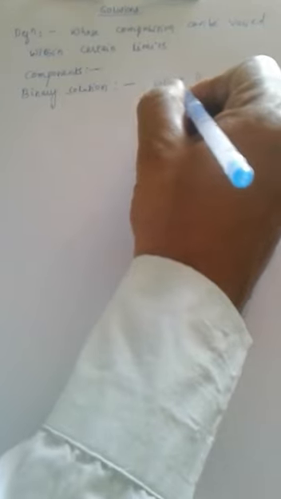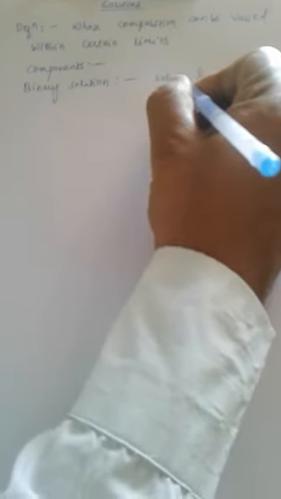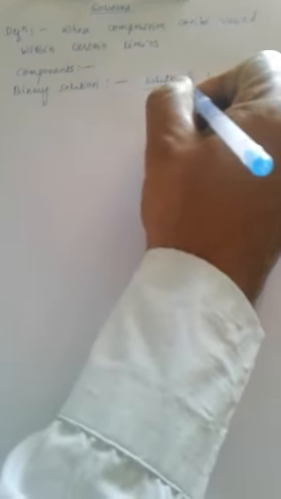Or in another way, the solute is the chemical substance which dissolves in a given solvent, and the solvent may be defined as the substance in which the dissolution process takes place. Depending upon the physical state of the solute and solvent, there are 9 types of solution. Among them, the first type is gaseous solution.